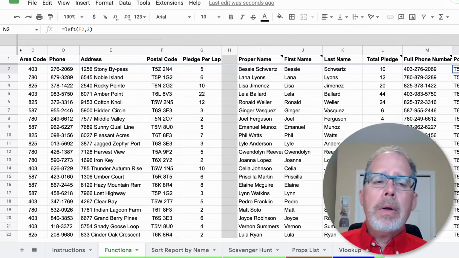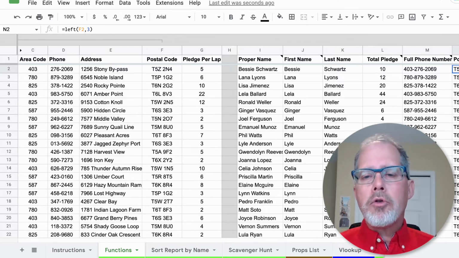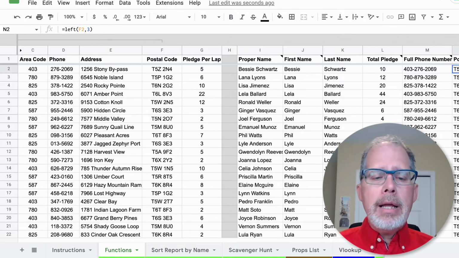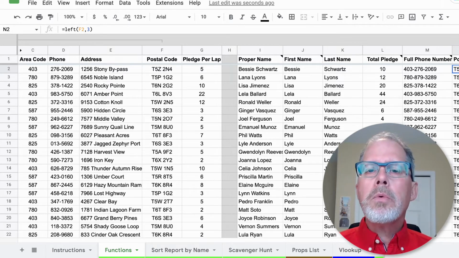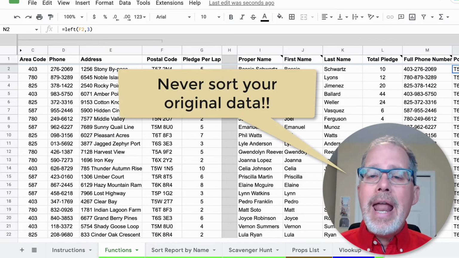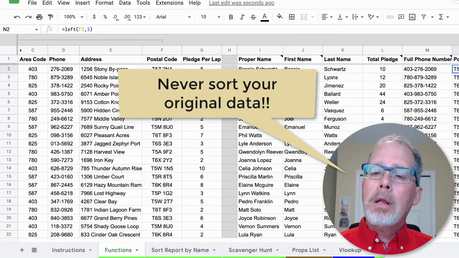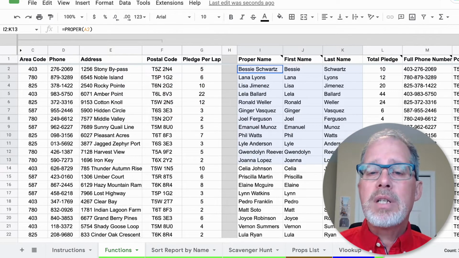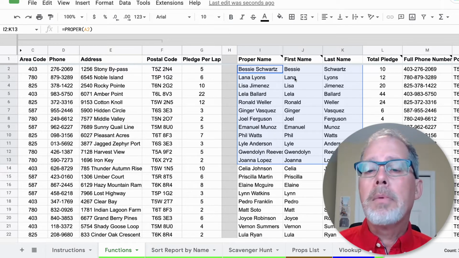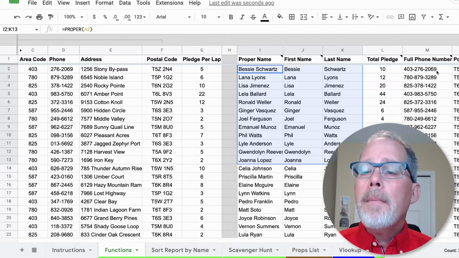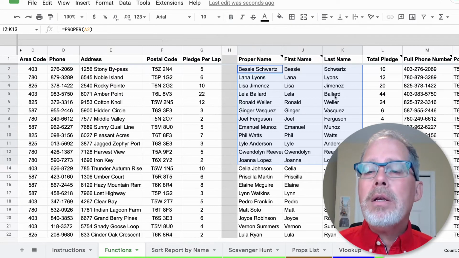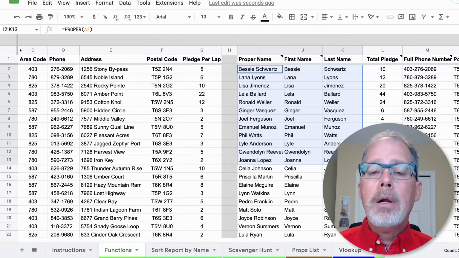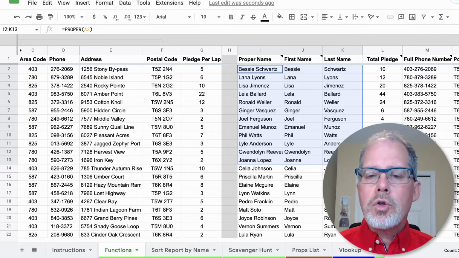Now, I've seen what people will do with their original data when they want to sort things: they'll go in and sort their data. My number 1 rule when you're working with data that comes from a Google form is never sort your original data. A lot of times people don't understand sorting and get focused on this and go, oh, I'm just going to sort these 3 items because I want everything in alphabetical order by first name. So they'll sort this, but this data doesn't change, and it now gets corrupted and it's really, really hard to clean up. So I always say to people, never, ever, ever sort your original data.